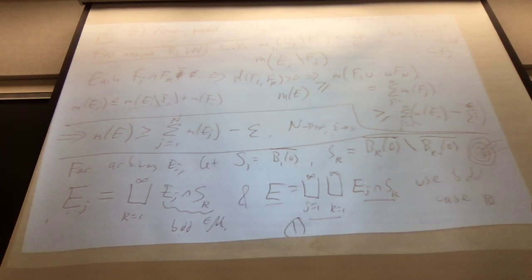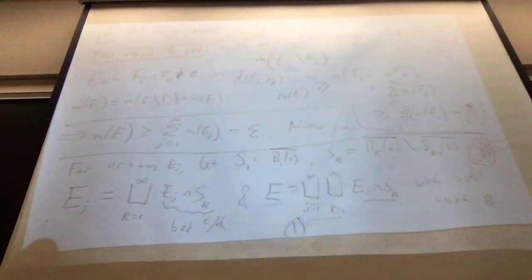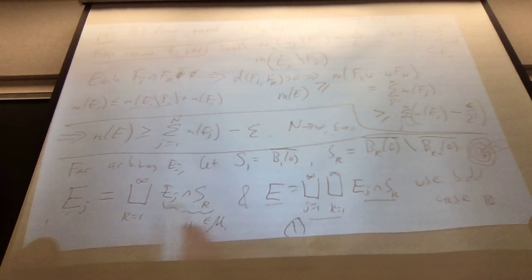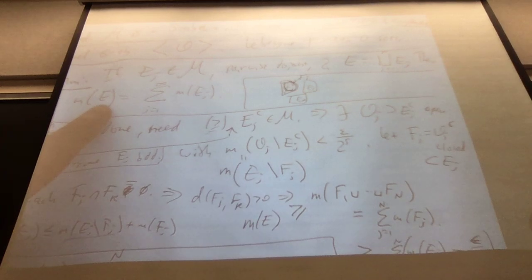We use the first claim, the bounded case, to prove the not necessarily bounded case, by breaking up the EJs into bounded pieces and applying the theorem for bounded decompositions to it. I never said up here that E was bounded in the original.